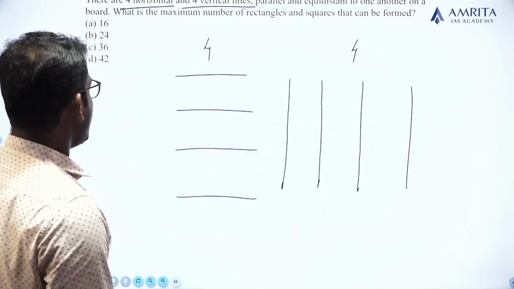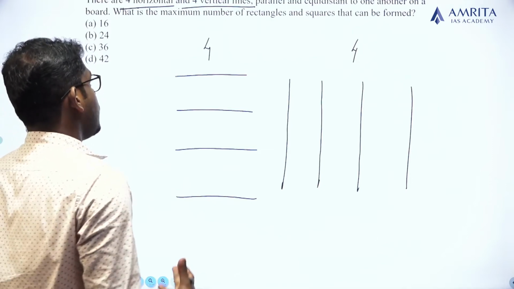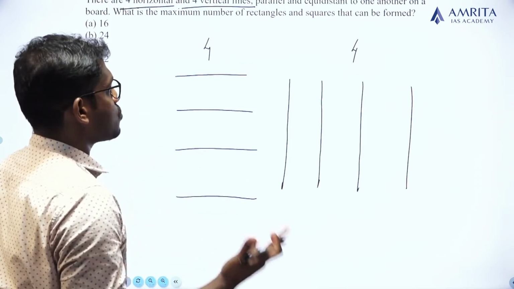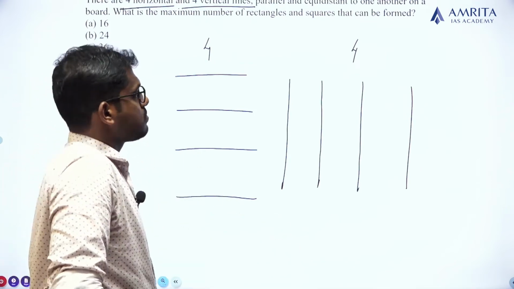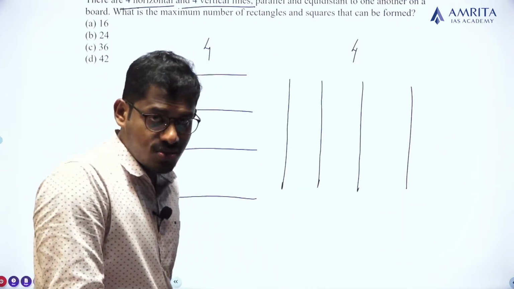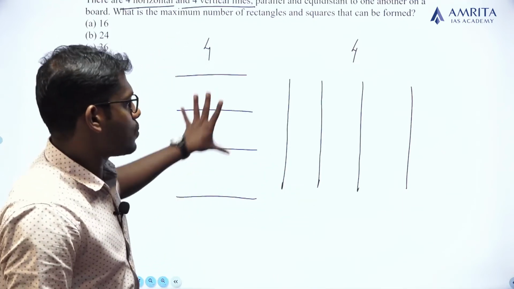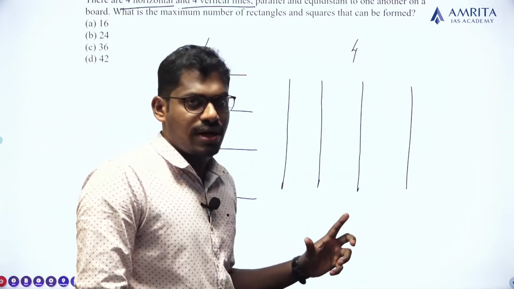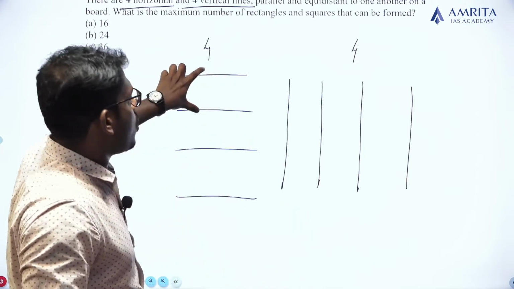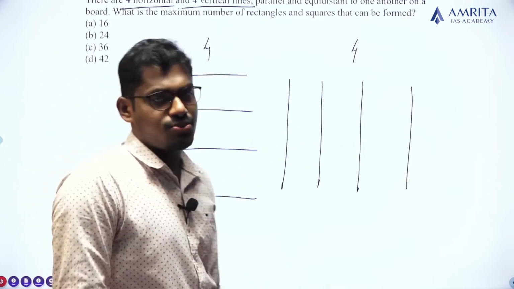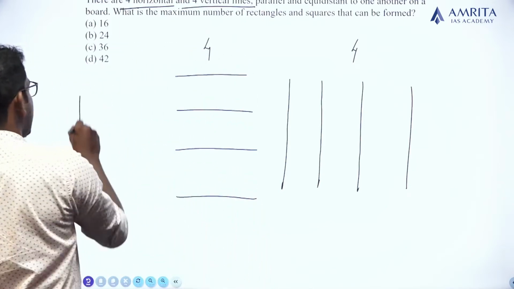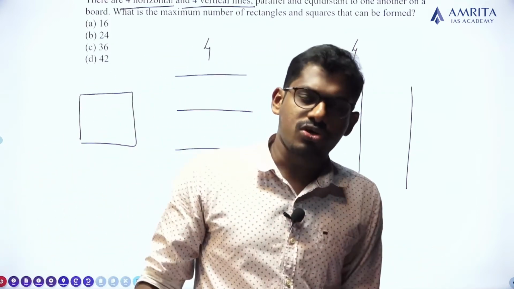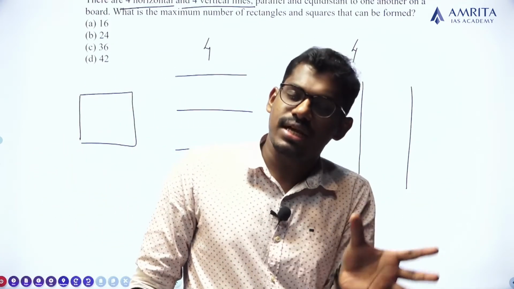And we have to form rectangles and squares out of these. So we have to form the maximum number of rectangles and squares out of these 4 horizontal lines and 4 vertical lines. Okay. In order to form a rectangle or square, we have to choose 2 horizontal lines and 2 vertical lines, so that a rectangle contains 4 sides, 2 horizontal lines and 2 vertical lines, and a square also contains 4 sides, 2 vertical lines and 2 horizontal lines.